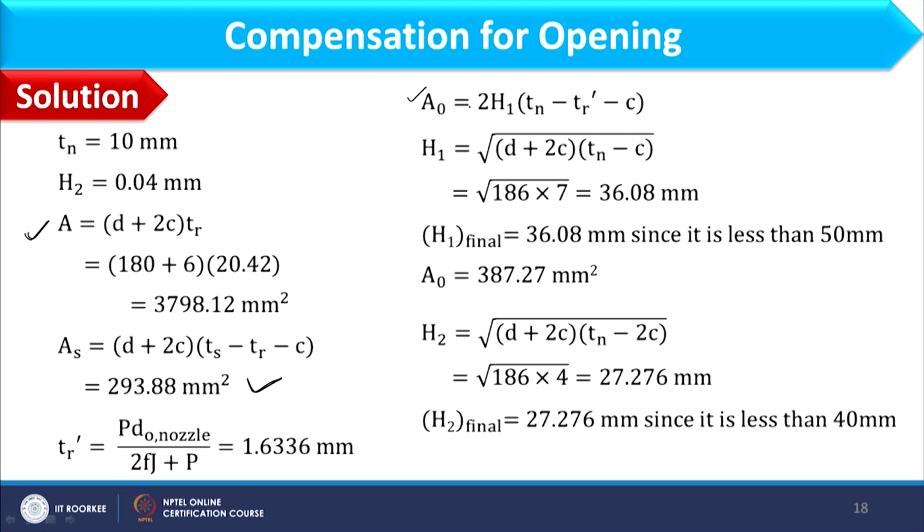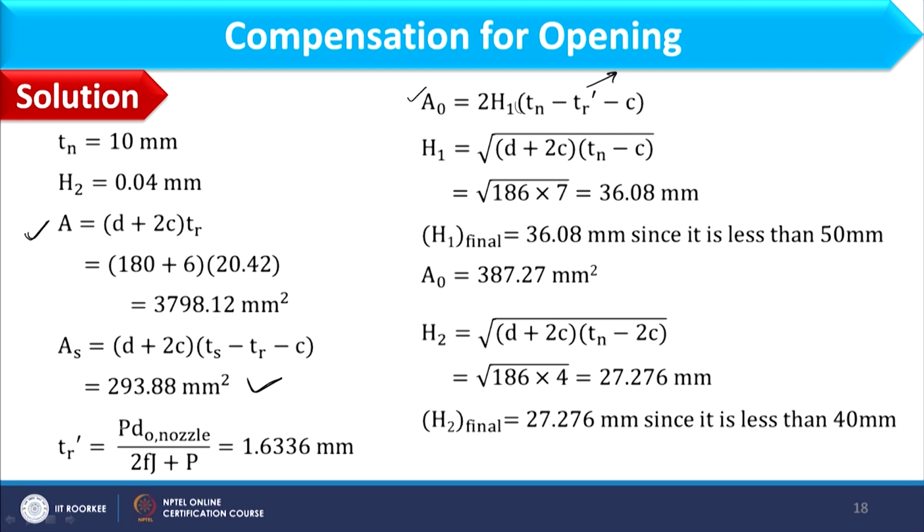So AO, how can I calculate? It is equal to 2H1 into (Tn minus Tr dash minus C). So Tr dash is basically the minimum thickness of the nozzle. That I can compute using the standard formula of thickness calculation, where DO nozzle is basically used as the outer diameter of opening.